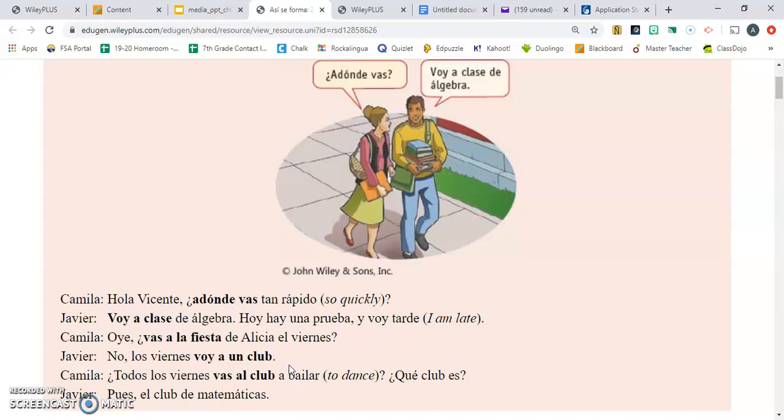So we have some examples there of both where he's going right now in the present moment, and asking about a near future event, and then finally using this in the context of something that someone is or goes to do on a habitual, regular basis.